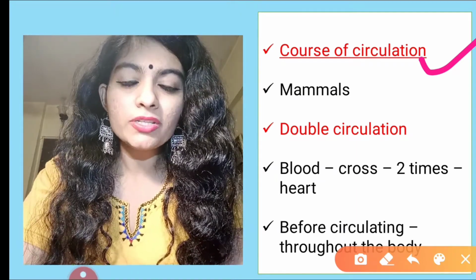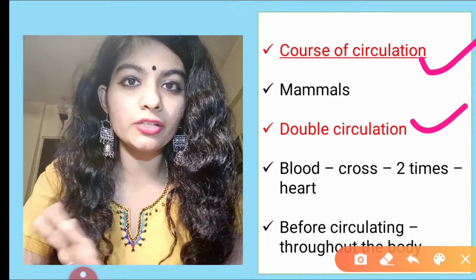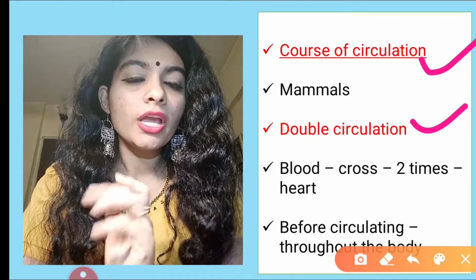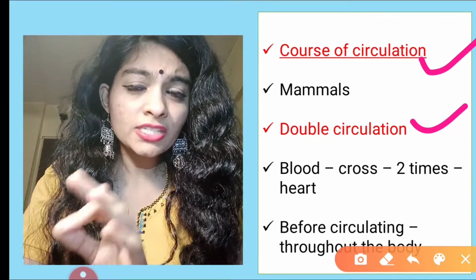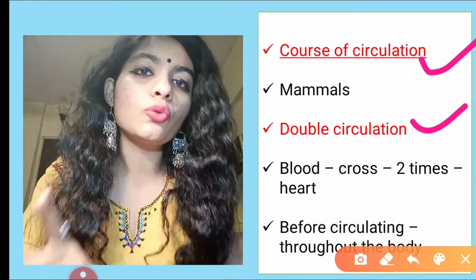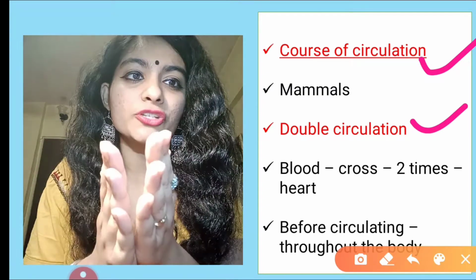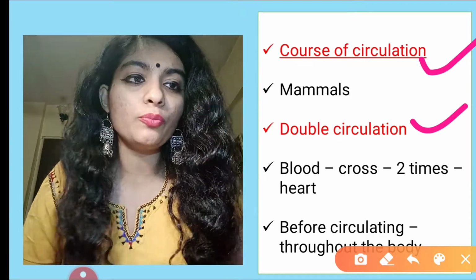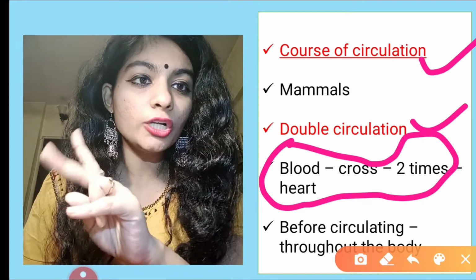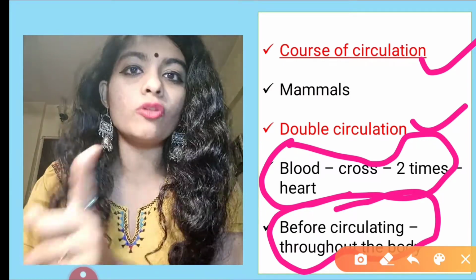Now, if I talk about mammals, for example, human, we have double circulation. Okay, let's break the term. First I'll explain you what is a typical definition of double circulation. It means the blood circulates or crosses the heart twice before it circulates throughout the body. This is the definition. Now, we will break this definition into two parts. First part is blood crosses the heart twice. And second part is it circulates before circulating throughout the body.